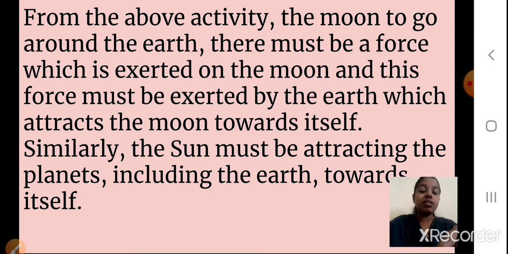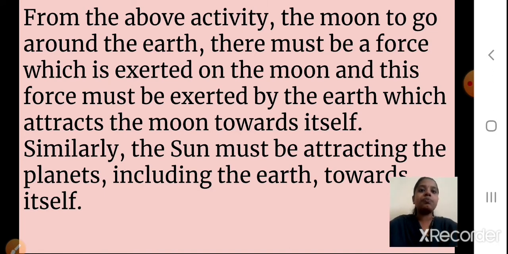Okay students, did you understand? Not compulsorily. Now we saw that the earth has the gravitational pull. It may happen that the sun may also have that force, because of which it is attracting the planets as well as the earth. Earth is also our planet, right? I hope you understood till here.